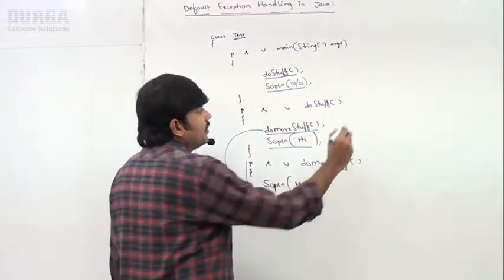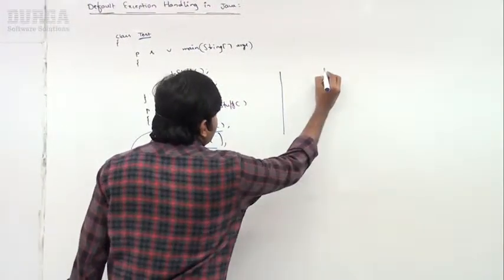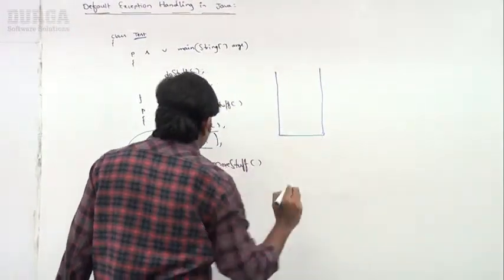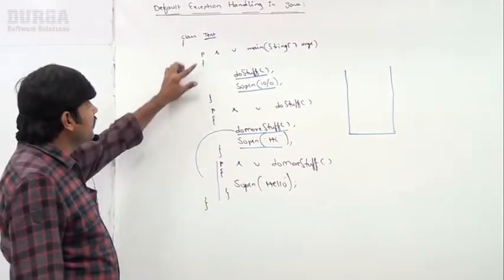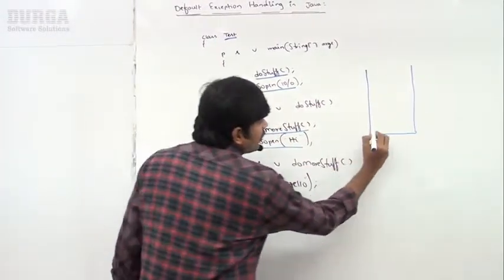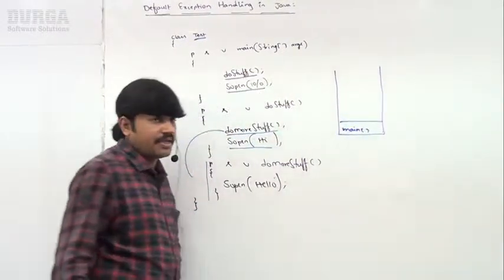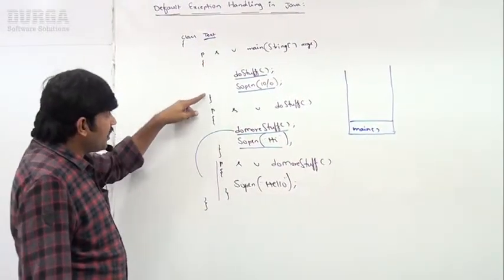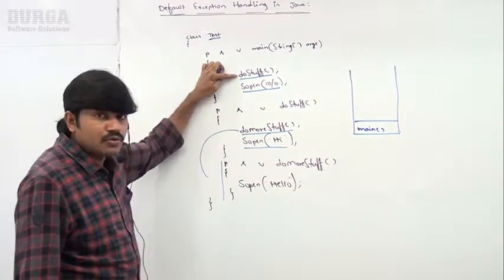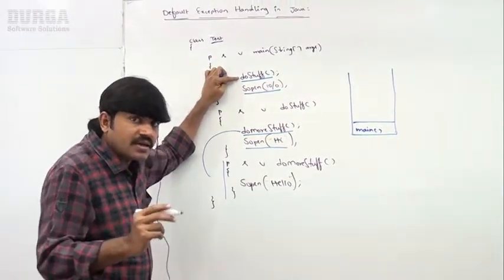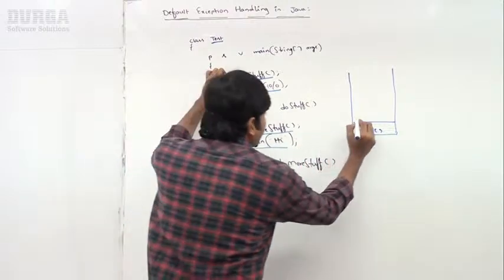What will happen? The runtime stack will be created. First, the main method will be called by the main thread. Next, within main, which method is it calling? doStuff. For every method call, one entry will be added.